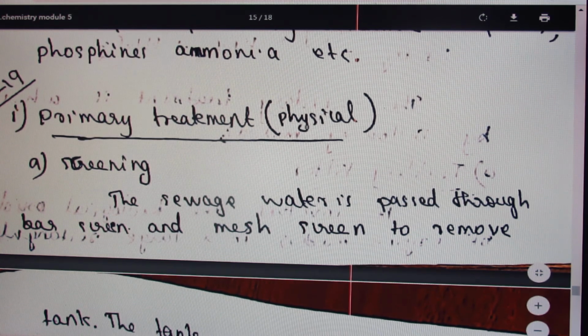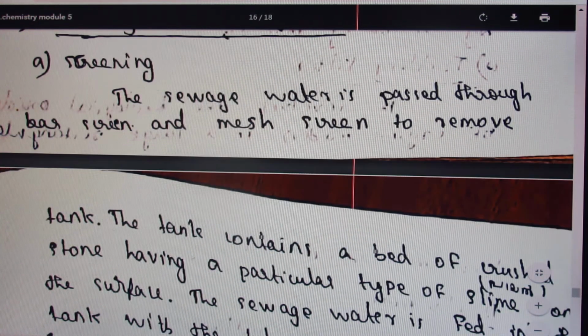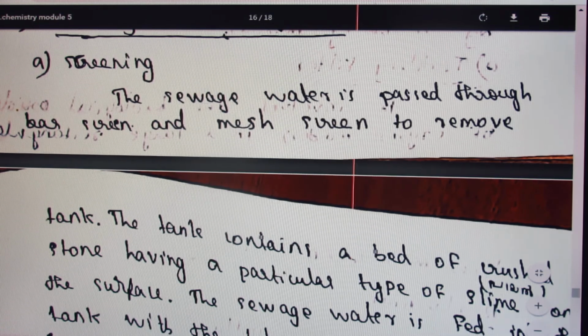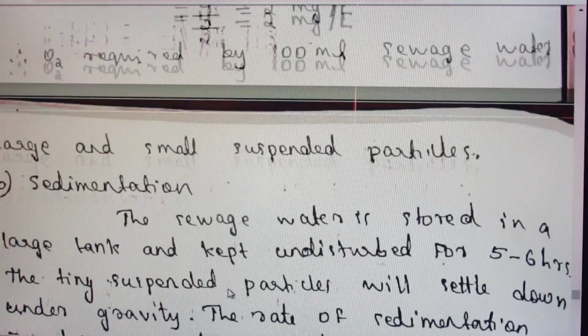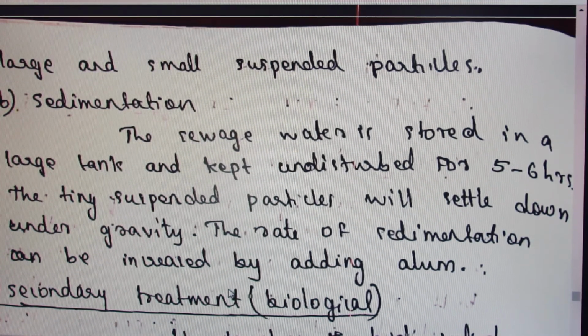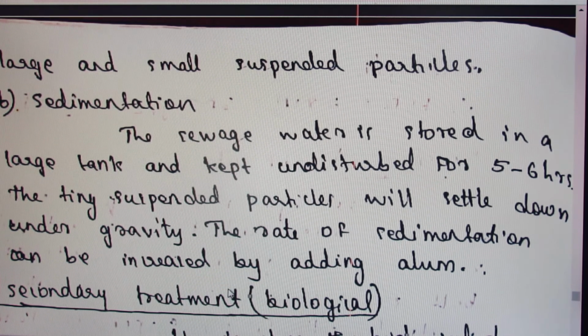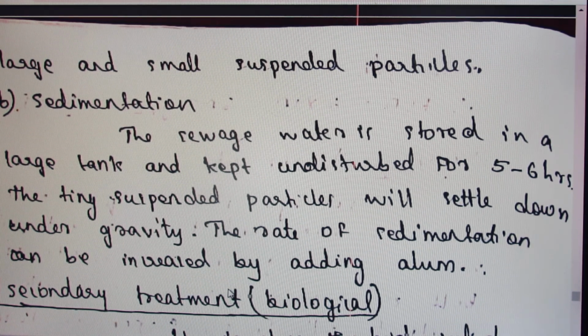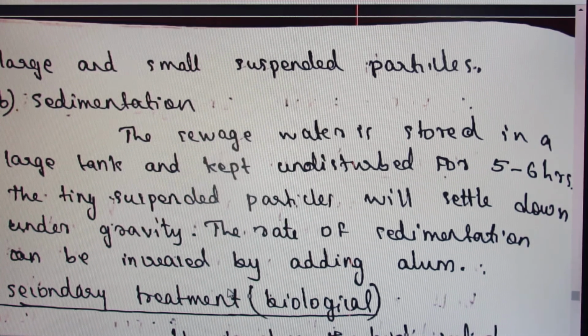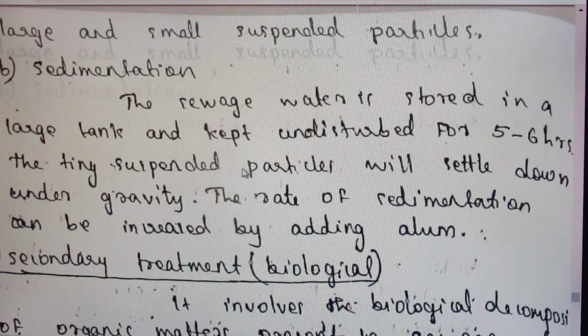Then, the different steps involved in sewage treatment. The first method is called primary treatment. Primary treatment is actually screening, or the primary process. So we want to remove all the heavy, solid, inorganic impurities from the wastewater. So the first step of sewage water treatment is screening, or the primary process. In the primary process, we want to remove the heavy, solid, inorganic and small suspended particles.